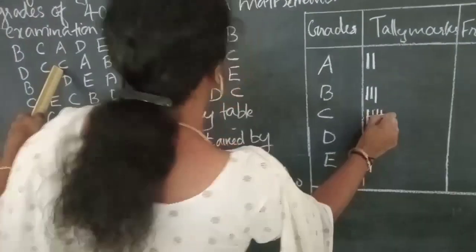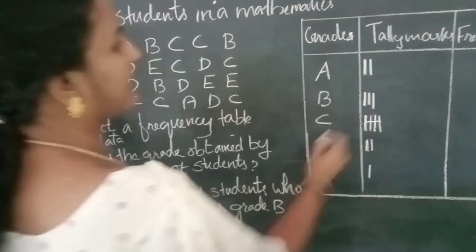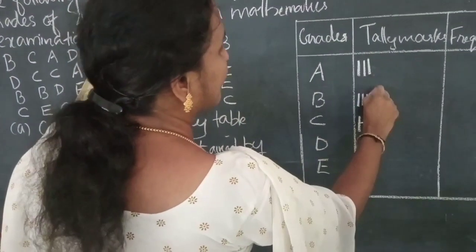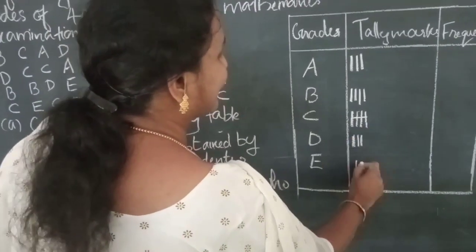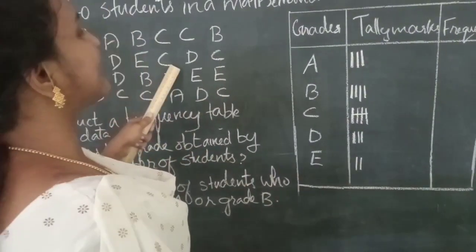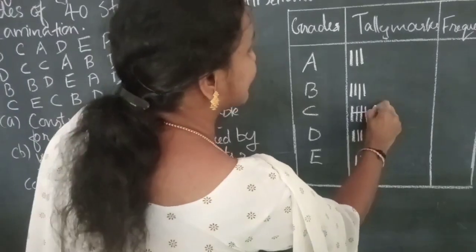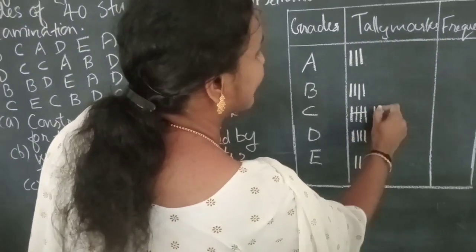So C, then A, B, A, then B, then D, then E, then C, D, C, C, D, then C.